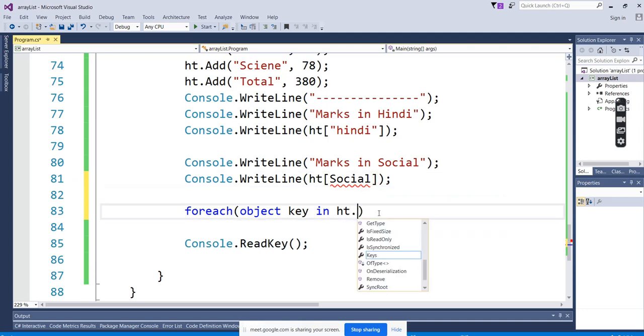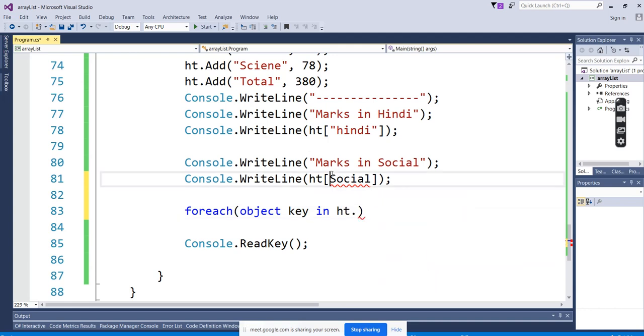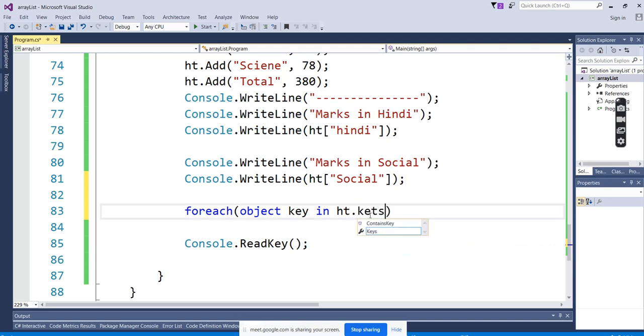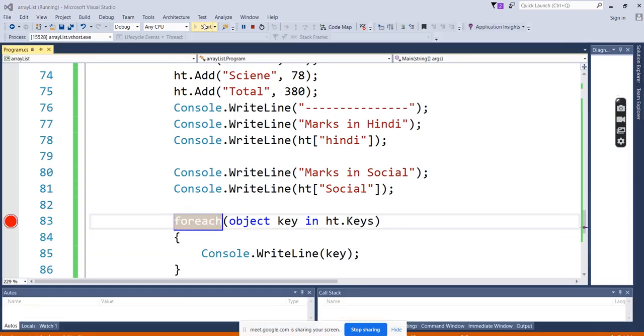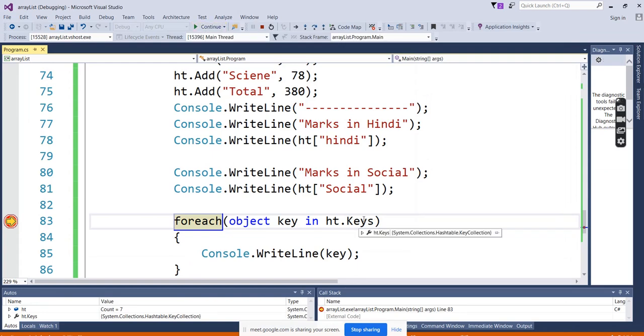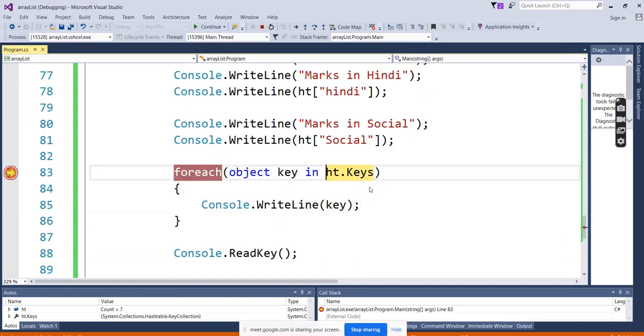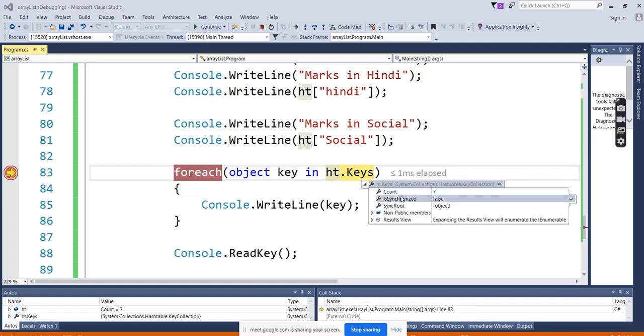St dot values, whatever you want to show. So it took the 7 values.